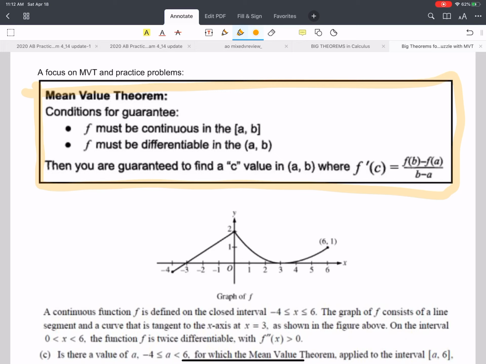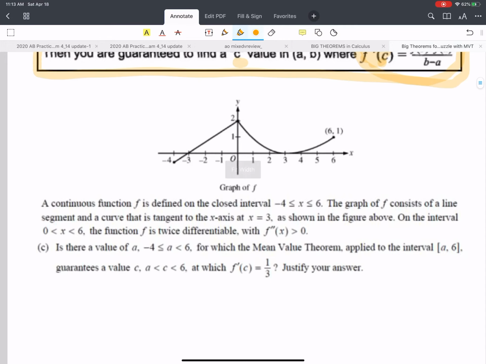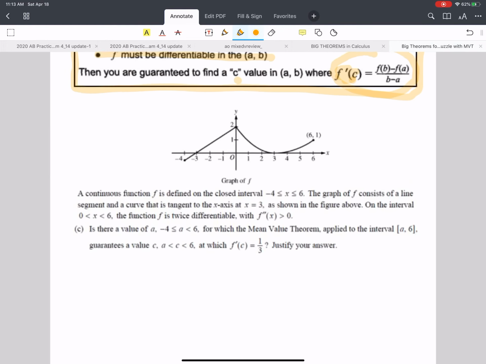is very important that you just know the conditions. Condition number one is all the function needs to be is continuous on the closed interval and differentiable on the open interval. And if those two conditions apply, then this is what can be guaranteed, that there is some c in between those x values such that the slope of that original function is equal to the derivative, okay? That the slope of the original function is equal to the derivative, the instantaneous slope, at some point.